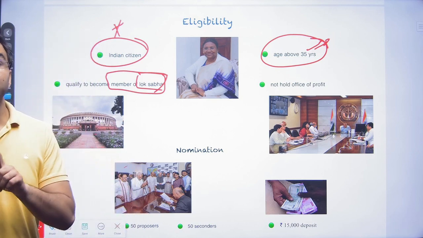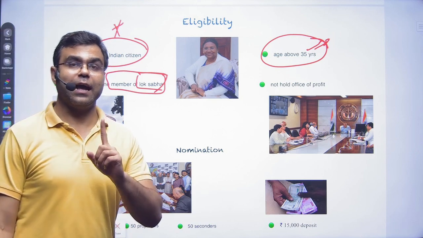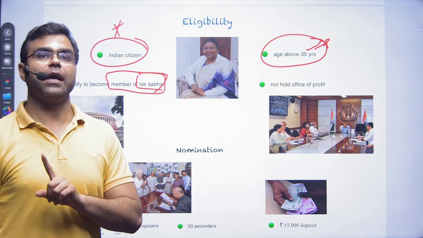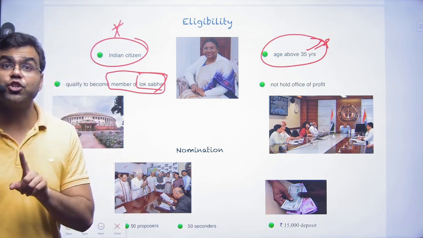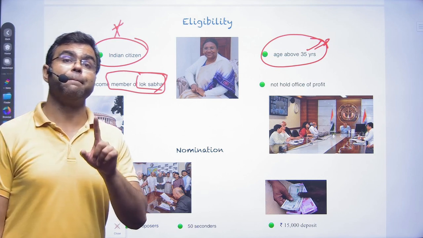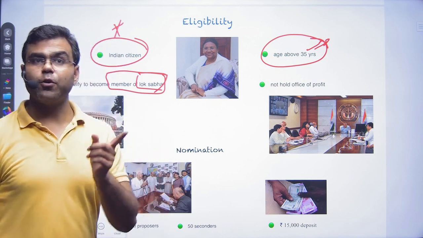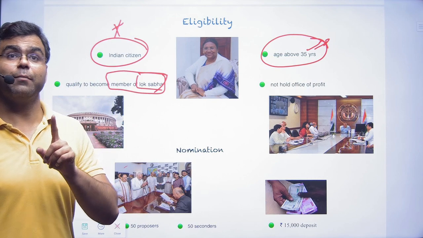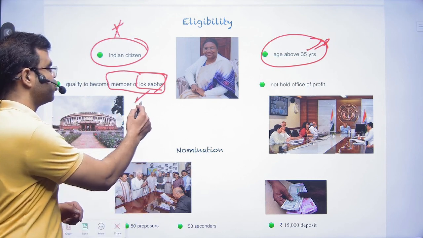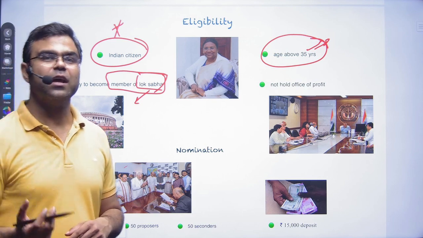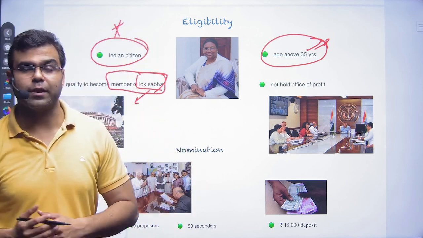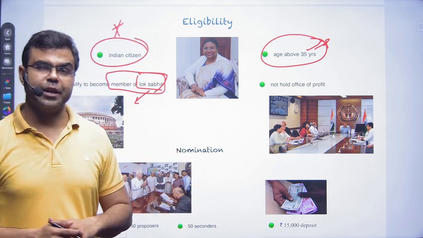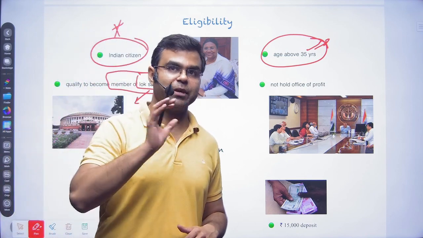As a candidate for the presidential election, you should be eligible to become a member of Lok Sabha. There are a few criteria to become a Lok Sabha member, like your age group, citizenship, being of sound mind, and all those criteria that you will be studying later when we deal with the Parliament chapter.